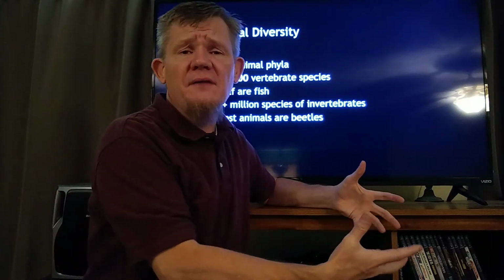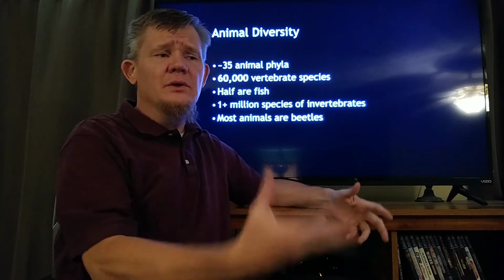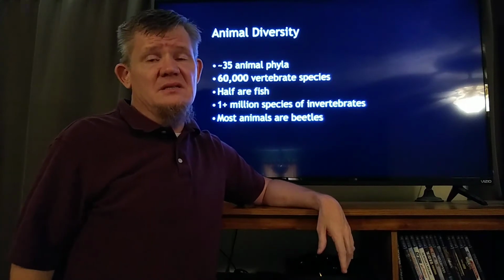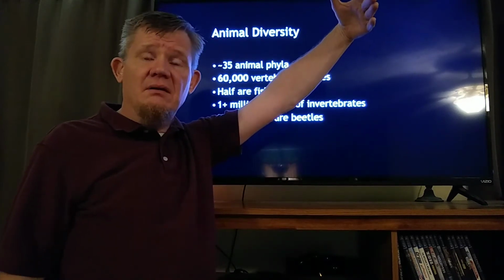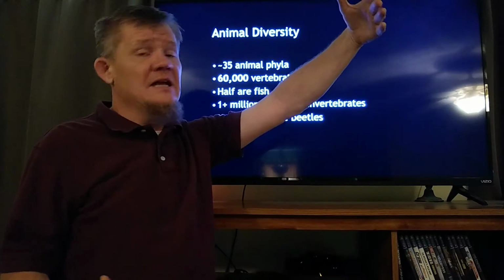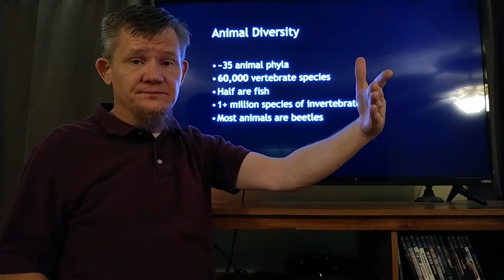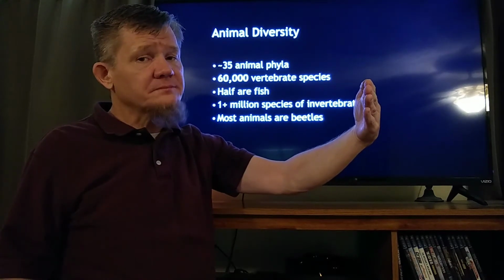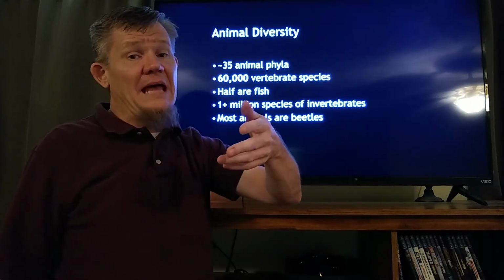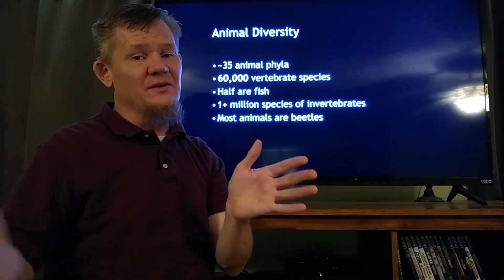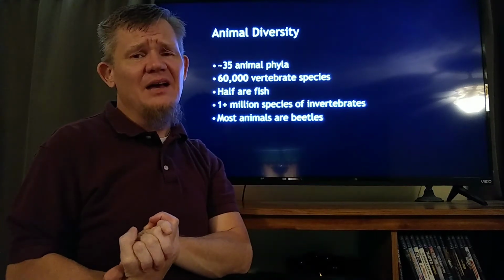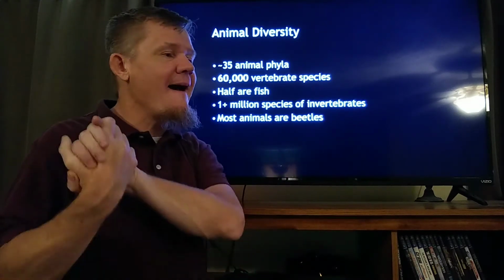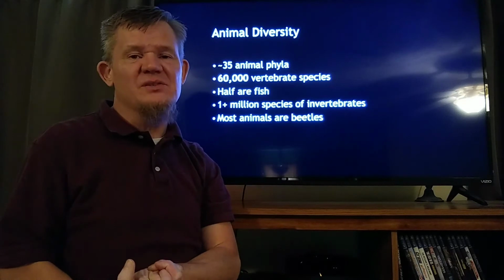And if there's 1.5 million species of animals, the real question then is, how many of them are vertebrates? There's about 60,000 species of vertebrates. 1.5 million versus 60,000. If you have $1,500, how much is 60? A little, but not a lot. And of those 60,000 species of vertebrates, half of them are fish. 30,000 species of fish.